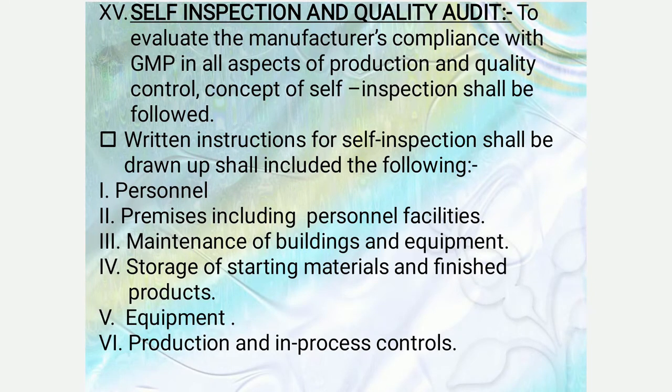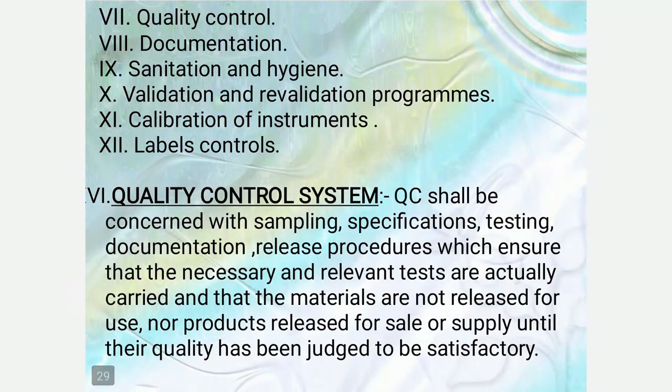Next one is the self-inspection and quality audit. To evaluate the manufacturer's compliance with GMP in all aspects of production and quality control, the concept of self-inspection shall be followed. Written instructions for self-inspection shall be drawn up and shall include the following information: personnel, premises including personal facilities, maintenance of the buildings and equipment, the storage of the starting materials and finished products, equipment, production and in-process controls, quality control, documentation, sanitation and hygiene, calibration of instruments, validation and revalidation programs, and also the label controls.